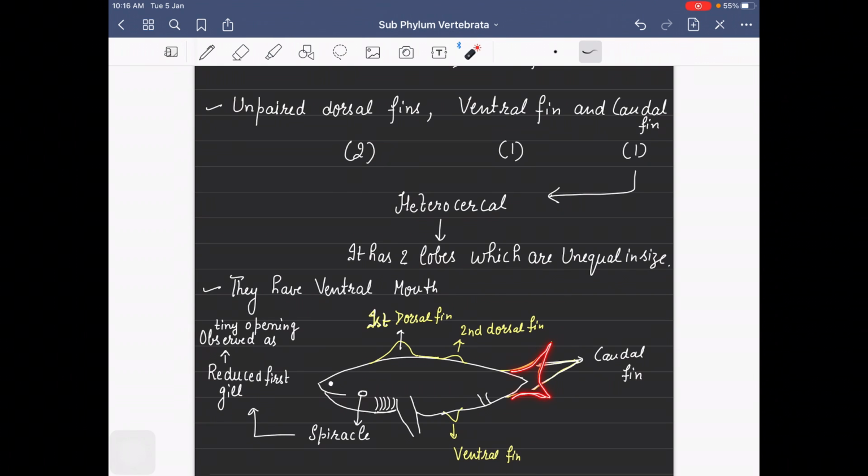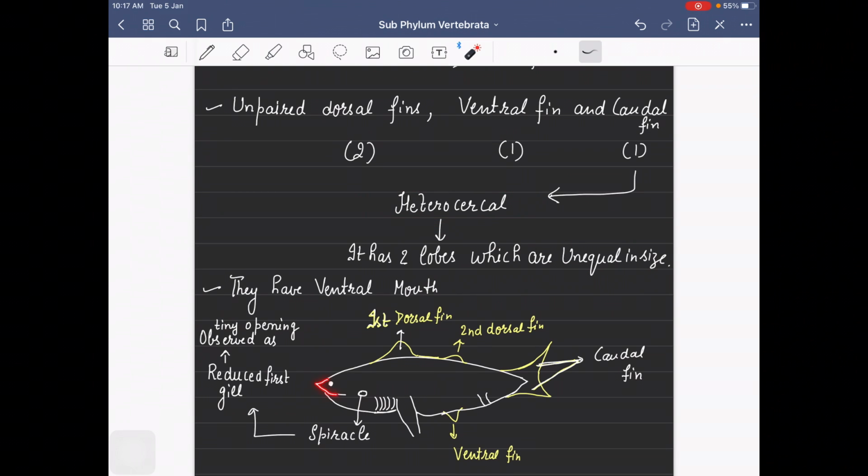As you can see, I am making these two lobes of the caudal fin, and they are unequal in size. This one is larger and this one is smaller. So these two lobes are unequal in size, and this is known as heterocercal.